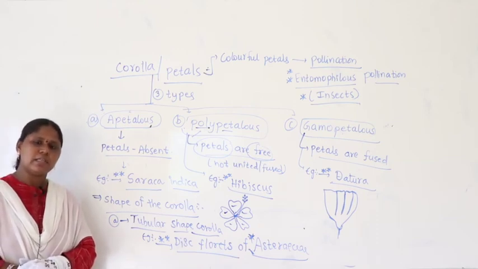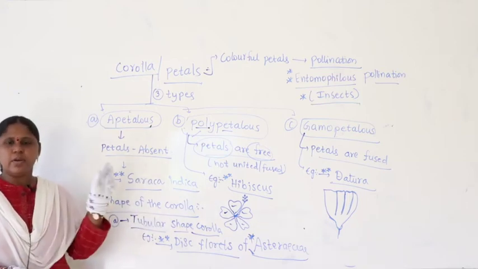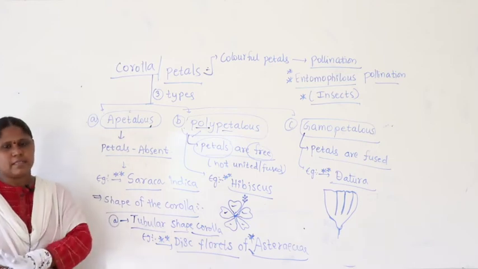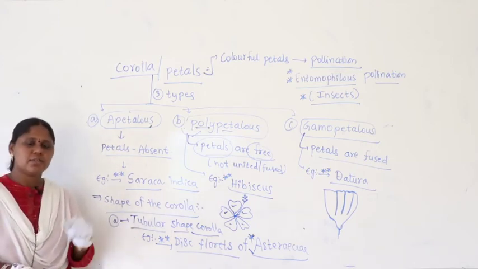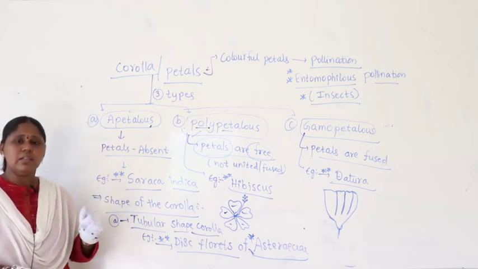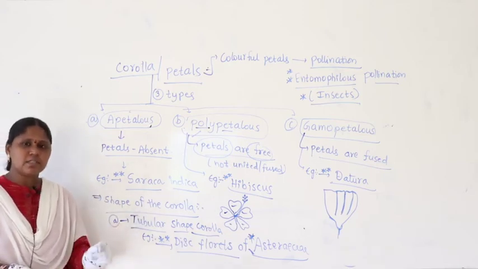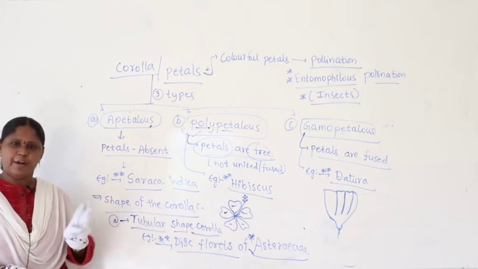In head inflorescence we discussed simple head and compound head. Simple head is further divided into homogamous head and heterogamous head. There we discussed Asteraceae like Tagetes marigold plant, right? Vernonia, all these plants come under Asteraceae. Asteraceae members show head inflorescence. That's one point you have to remember about Asteraceae.